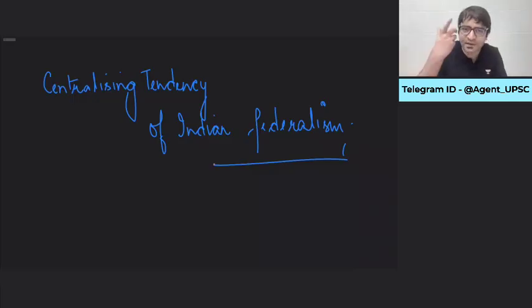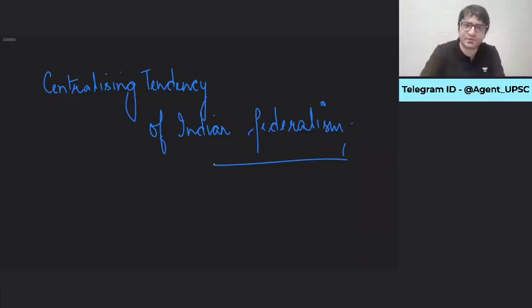Accidents such as regional political parties emerging in India. Accidents such as the 1991 reforms. Accidents such as the 73rd and 74th Amendments. Accidents such as the judicial verdict of the court in 1994, SR Bommai versus Union of India. All these we will discuss later. But here, I just want you to understand what is a unitary and federal constitution. For a federal constitution, we don't have a definition. Then what do we do? We compare the constitution with the Constitution of the United States. If it matches, it is federal. If it doesn't, it is something else.